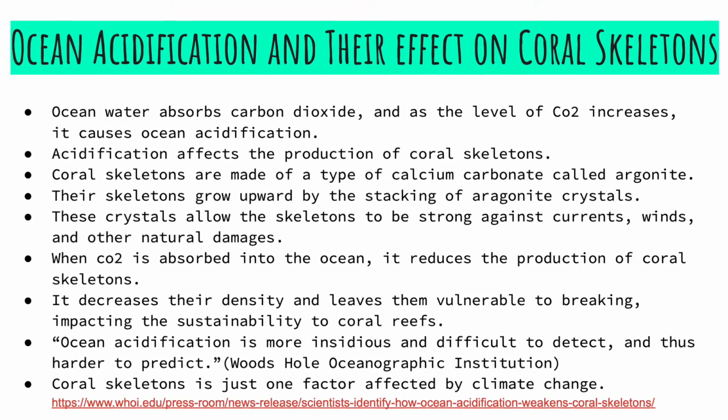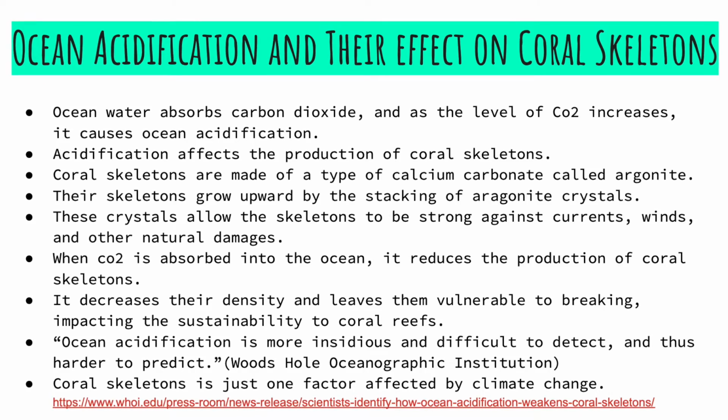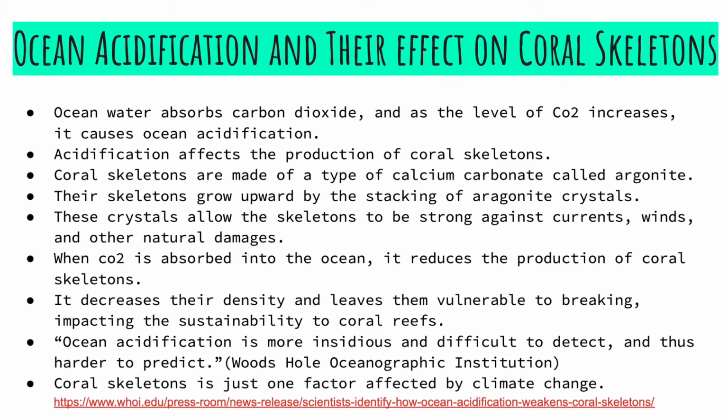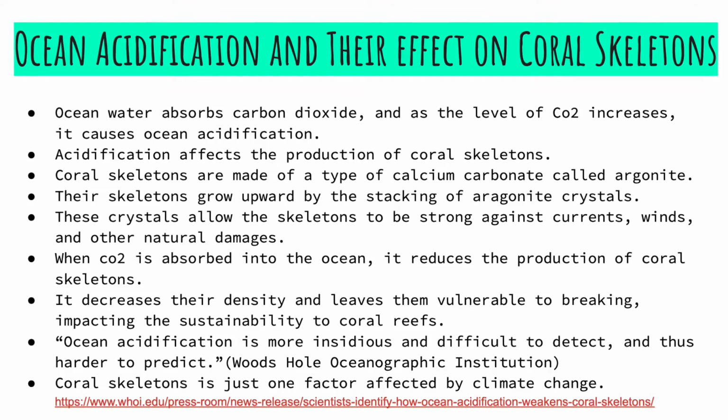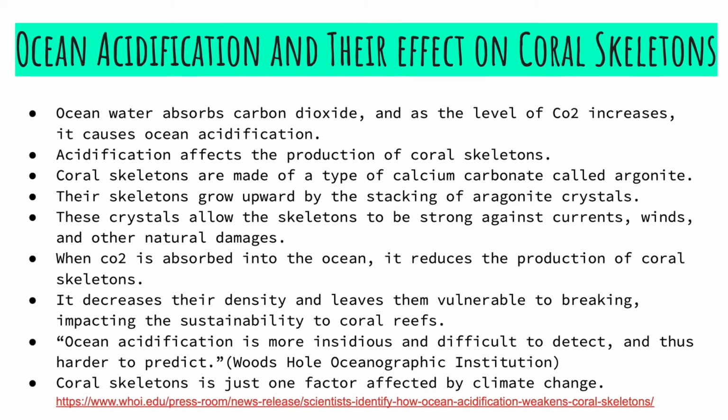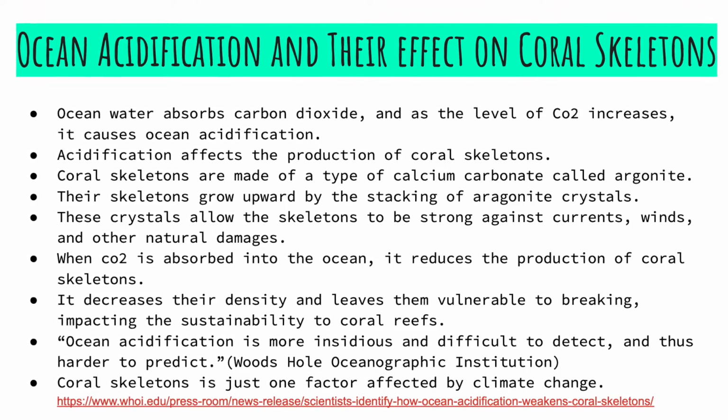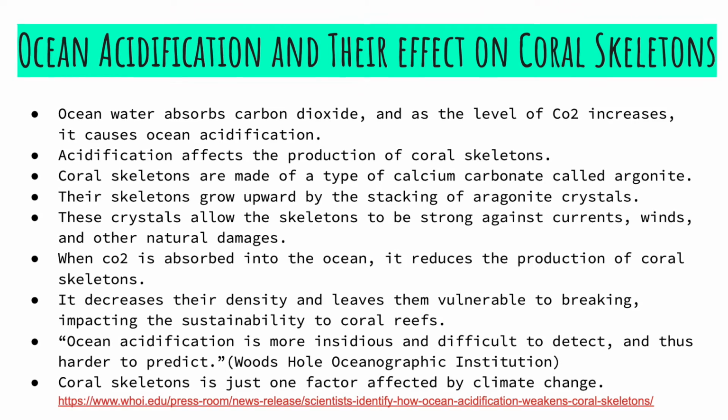Coral skeletons are made up of a type of calcium carbonate called aragonite. Their skeletons grow upward by the stacking of aragonite crystals. These crystals allow the skeletons to be strong against currents, winds, and other natural damages.